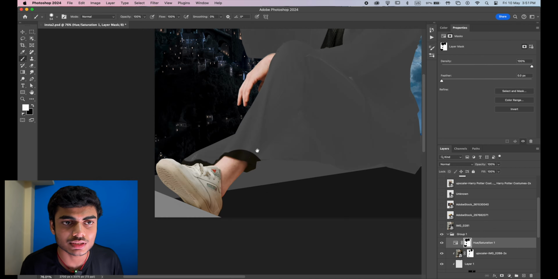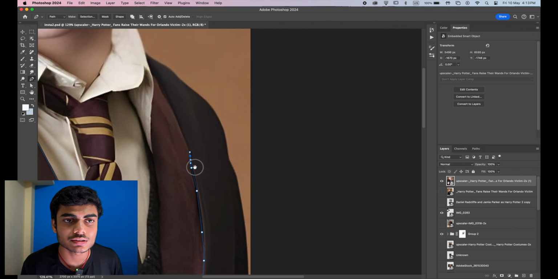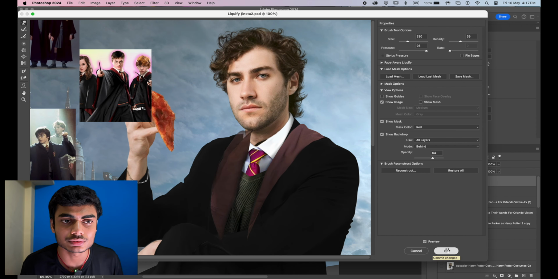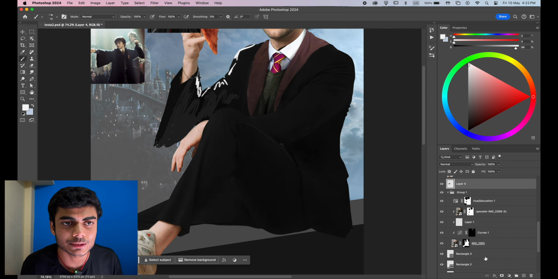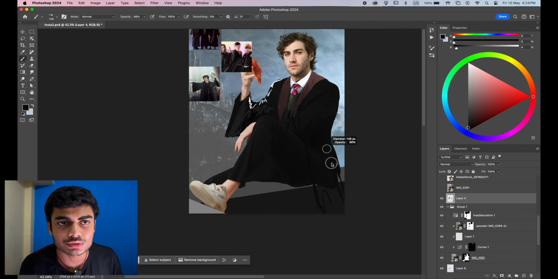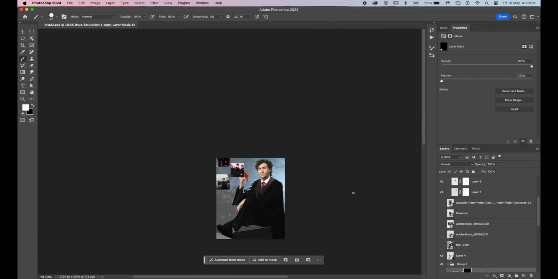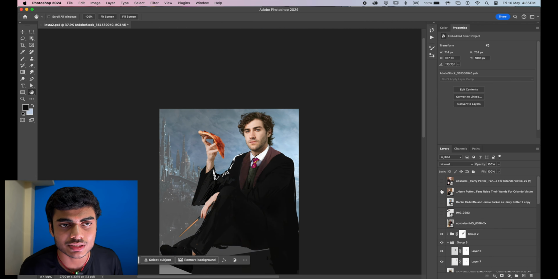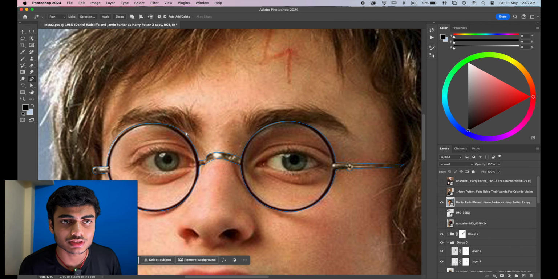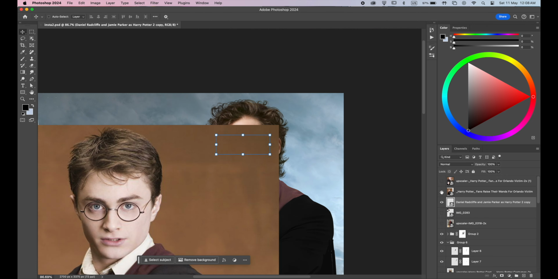After that I turned his entire suit into black and white. Then I replaced his collars from the Harry Potter one. After that I started painting over roughly on his suit to make it look like the Harry Potter's dress. Then I placed an image of wand into one of his resting hands. Now I cut out glasses from one of the Harry Potter's images and placed it on Airac's eyes.